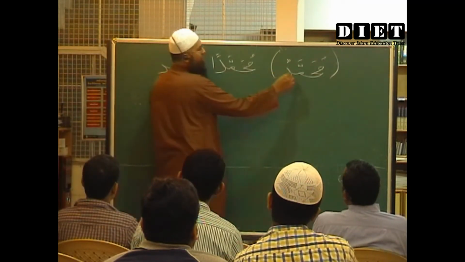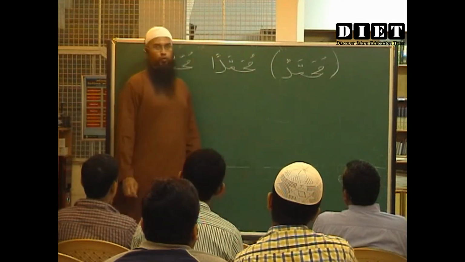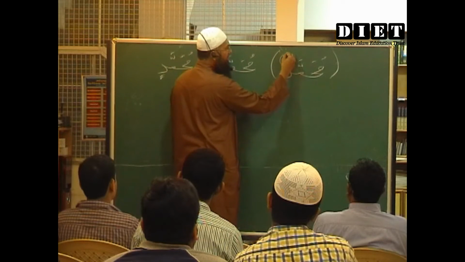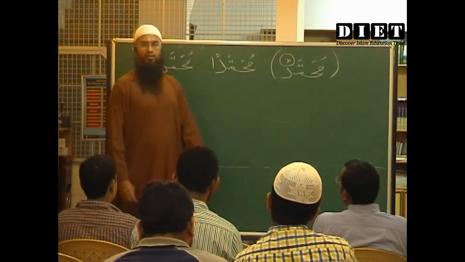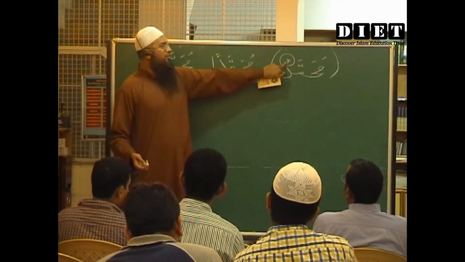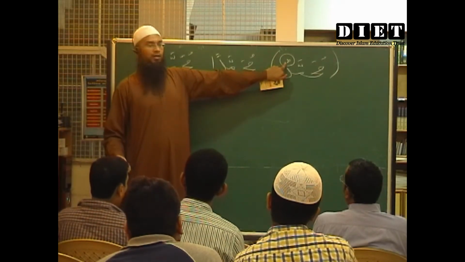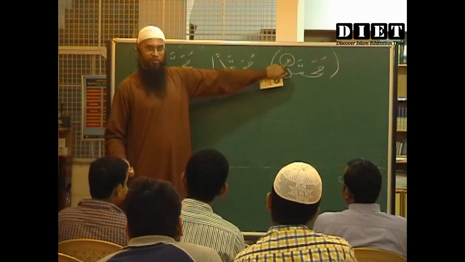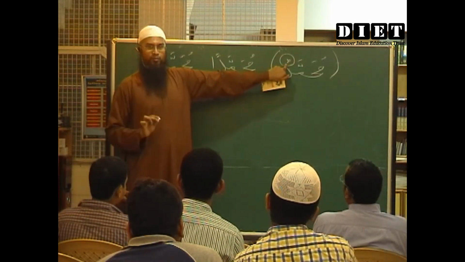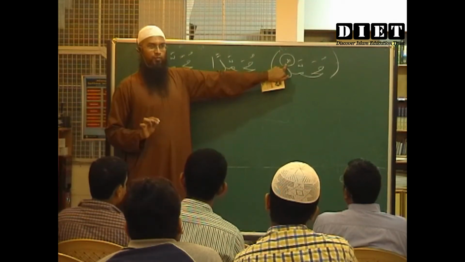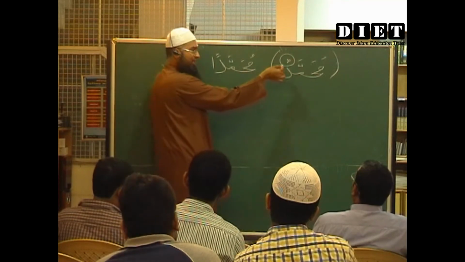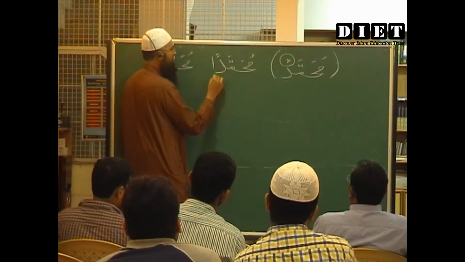So this is called marfu. When you find two dhammas, dhammatan or dhammatain, on the top towards the end, then you have to understand this is marfu. It's in marfu state. This is called the nominative state in English.